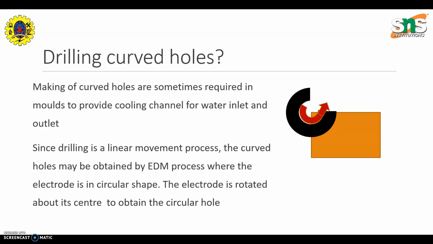Now this calls for a water circuit around the component, and making of this water circuit is a challenging one. So if you want any place where there should be curved holes, you may have to go in for an EDM process. Since drilling is a linear movement process, the curved holes may be obtained by EDM, electric discharge machining, where the electrode is made circular, and the electrode is rotated about its center and allowed to penetrate through the raw material while cutting. Okay, and thus a circular hole is being made.